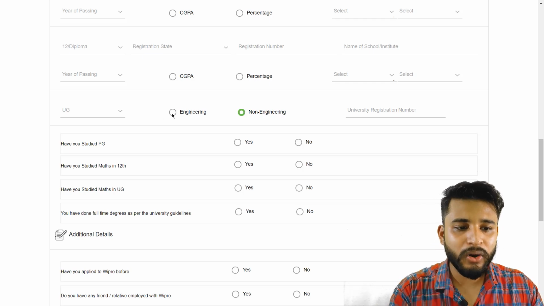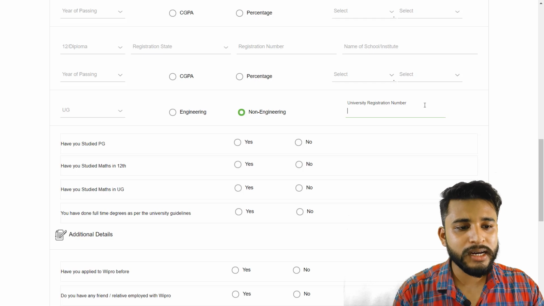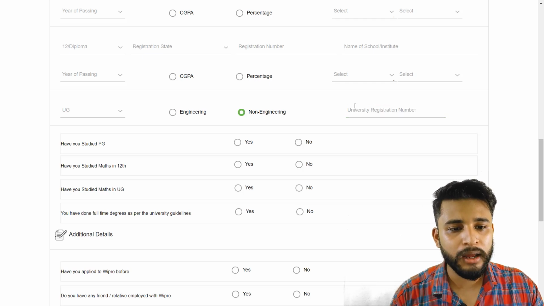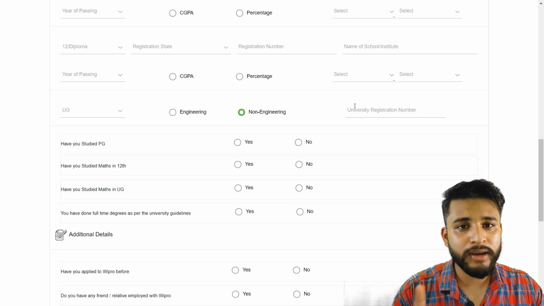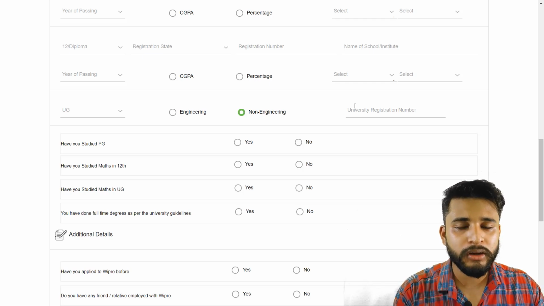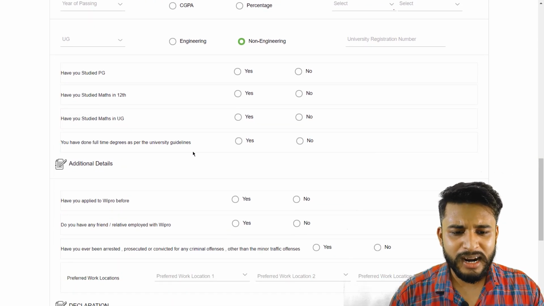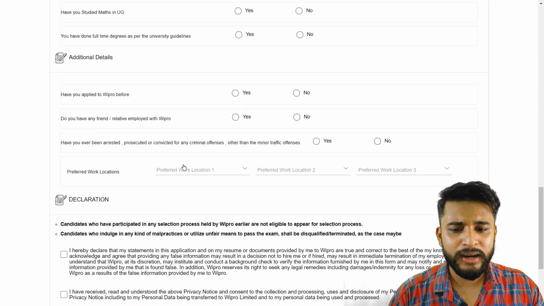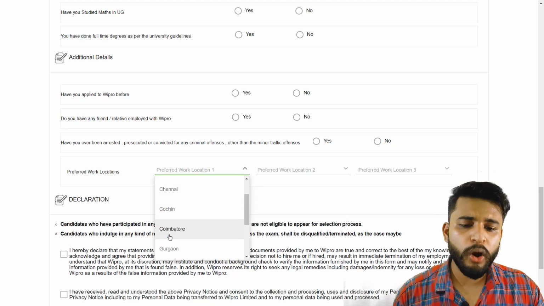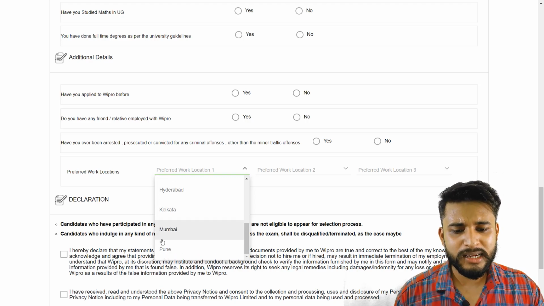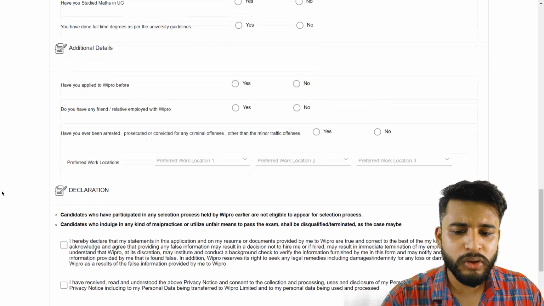between engineering and non-engineering. This university registration number is your university roll number that you get from the university, that you get from the university itself when you give an exam. And these are the basic things that you need to fill in. And your preferred job work locations. This is a formality. These are the job locations: Bangalore, Bhubaneswar, Cochin, Coimbatore, Gurgaon, Hyderabad, Kolkata. You can fill in according to your preference.